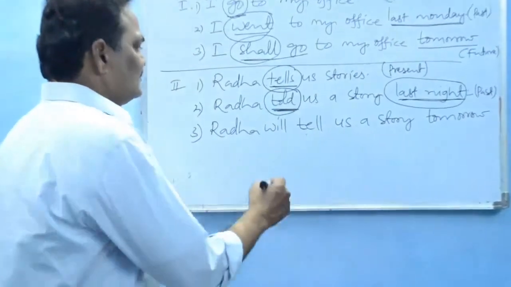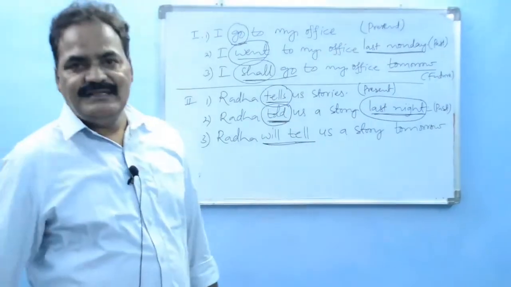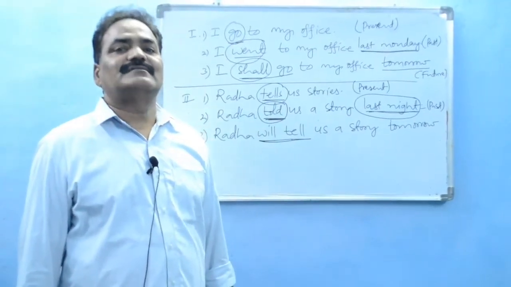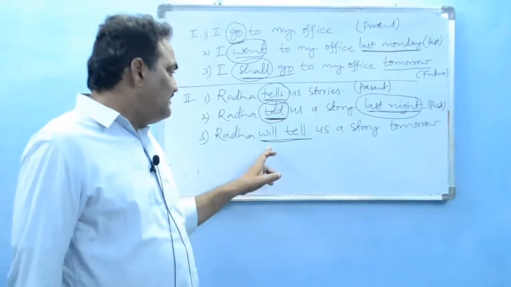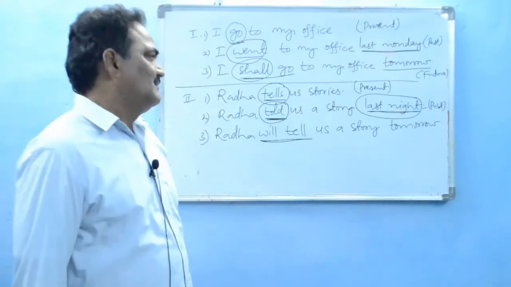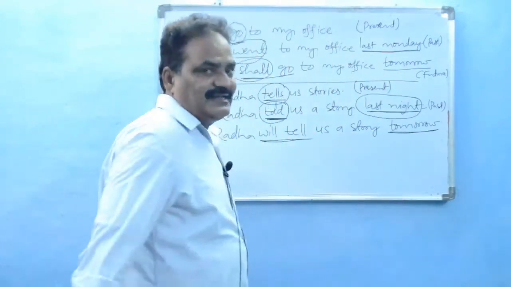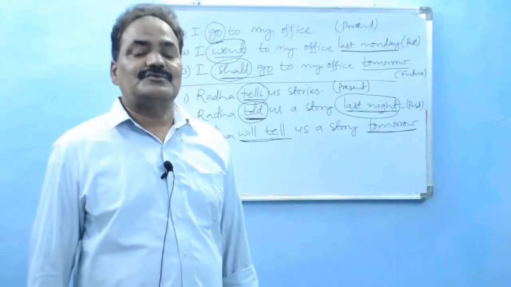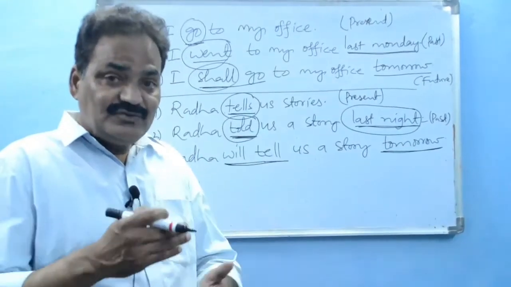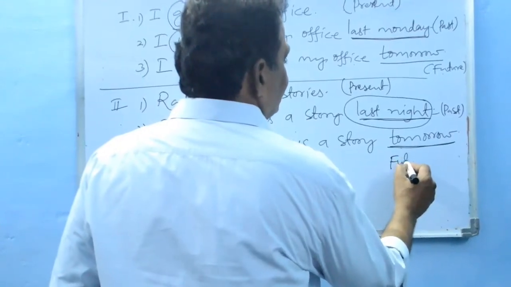And here also, will tell. Shall or will, these two indicate a future. So will tell is a future action. It tells about a future. And here we find the phrase tomorrow. So it tells it is a future action. So this is in future tense.